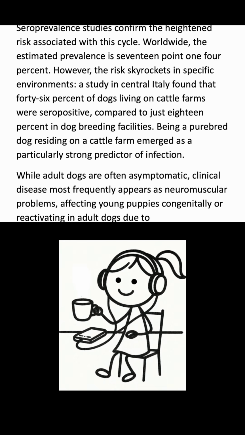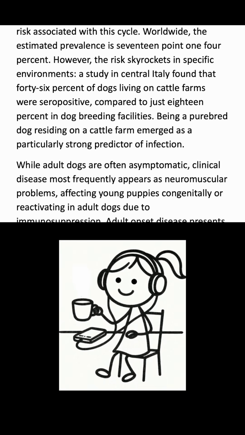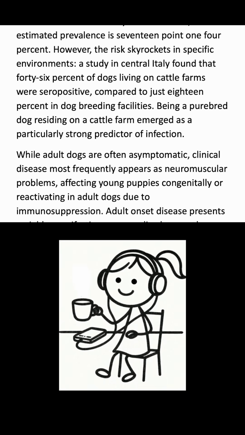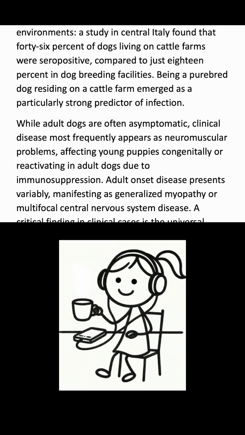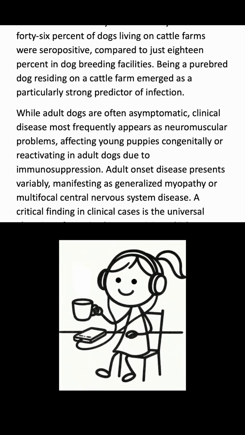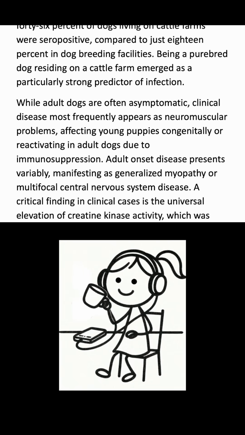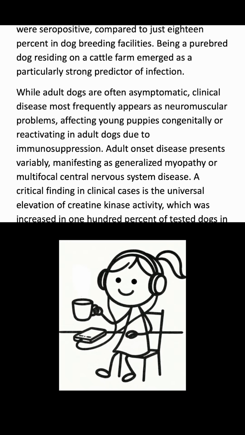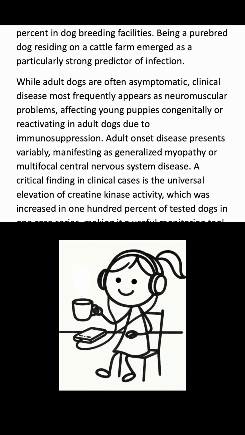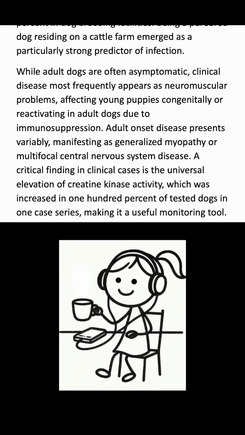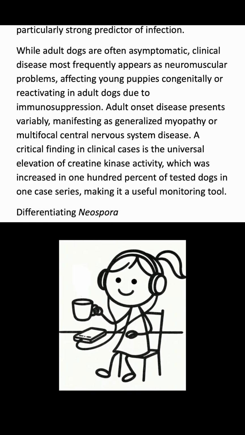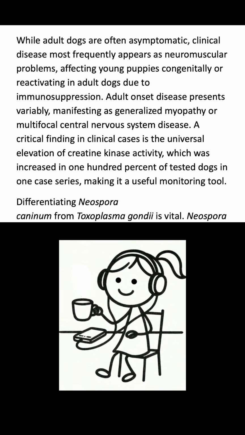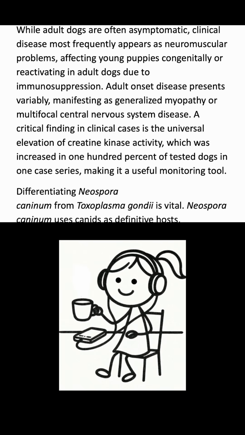Being a purebred dog residing on a cattle farm emerged as a particularly strong predictor of infection. While adult dogs are often asymptomatic, clinical disease most frequently appears as neuromuscular problems, affecting young puppies congenitally or reactivating in adult dogs due to immunosuppression. Adult-onset disease presents variably, manifesting as generalized myopathy or multifocal central nervous system disease. A critical finding in clinical cases is the universal elevation of creatine kinase activity, which was increased in 100% of tested dogs in one case series, making it a useful monitoring tool.